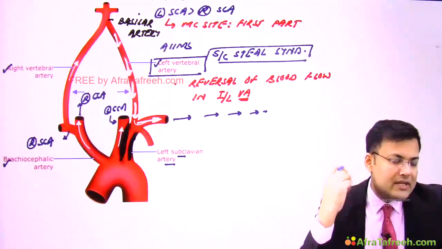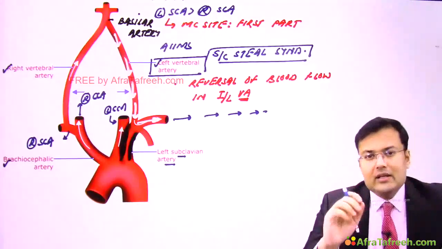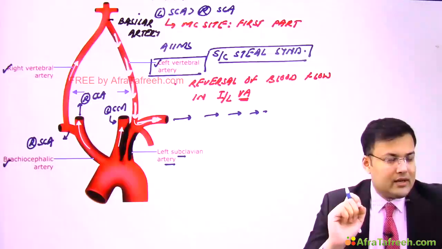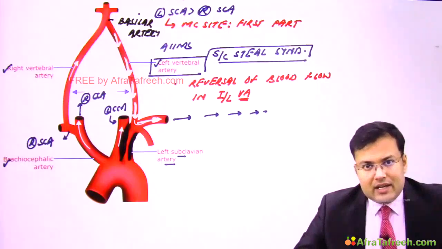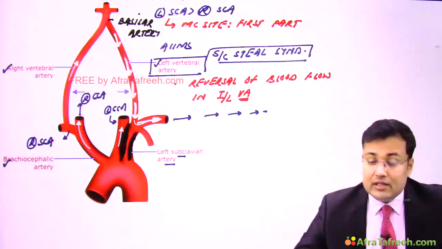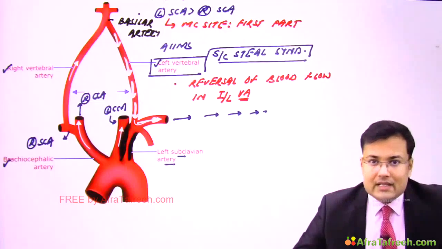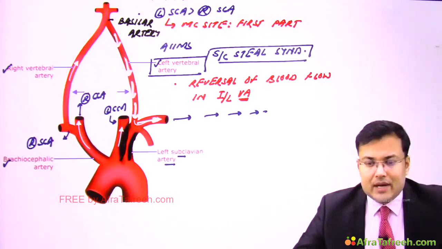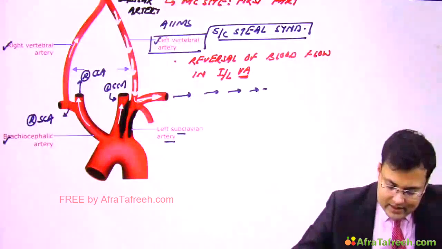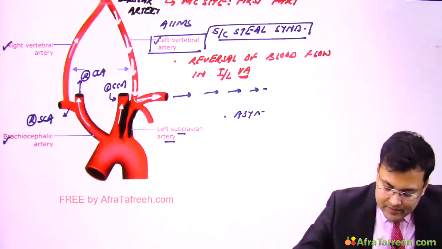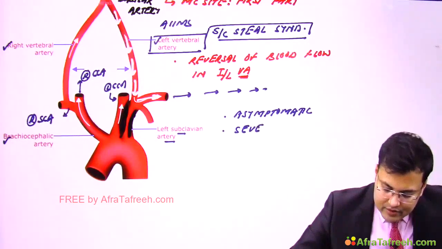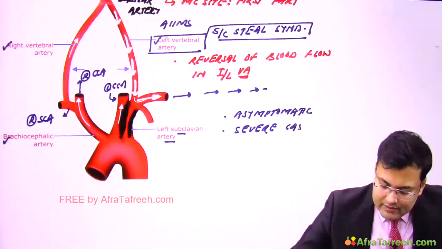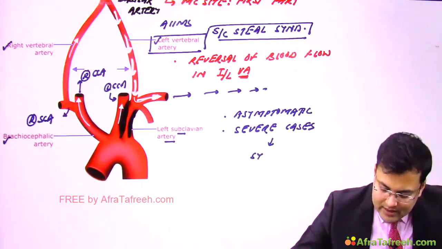Clear? And because of this reversal of blood flow in the ipsilateral vertebral artery, what happens? There is vertebro-basilar ischemia. But good thing that in majority of patients it is asymptomatic. Only in severe cases it is symptomatic. And if patient is having severe subclavian artery stenosis, then patient is going to develop transient vertebro-basilar ischemia.